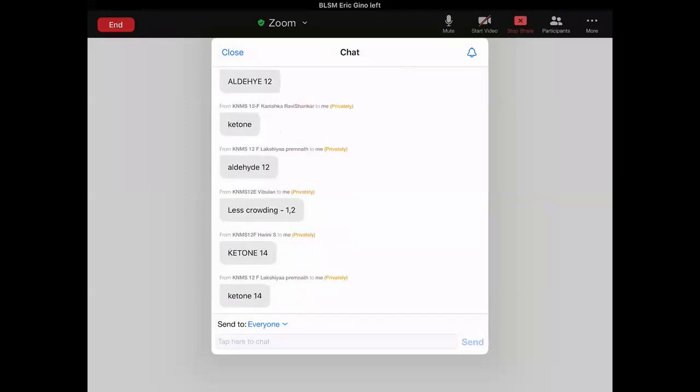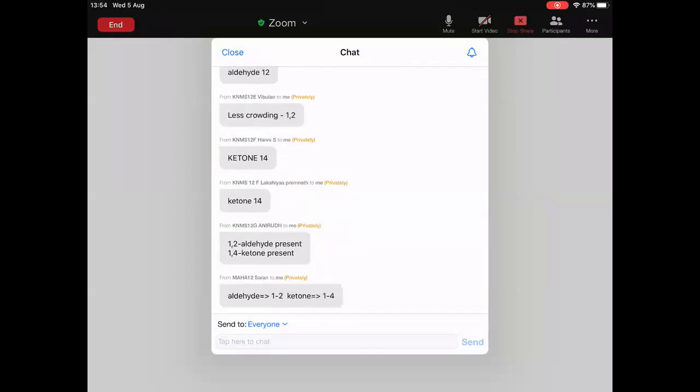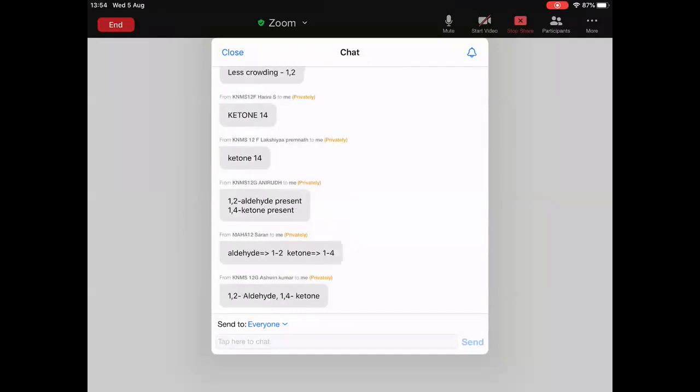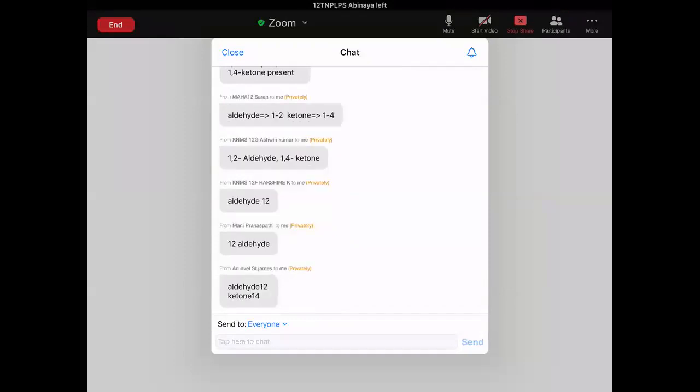So in acrolein, if aldehyde is there, then Grignard reagent will do 1,2. If ketone is there, 1,4. Yes, many students are giving correct answer.